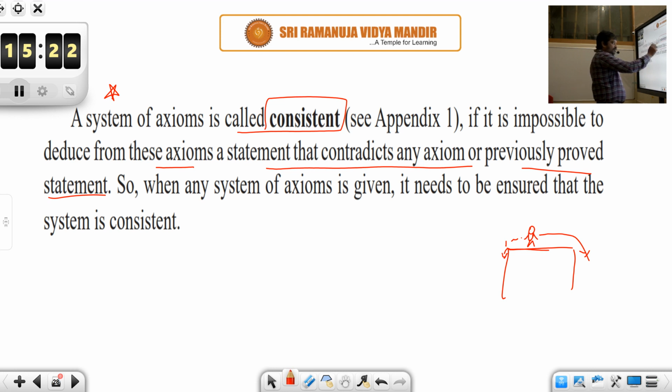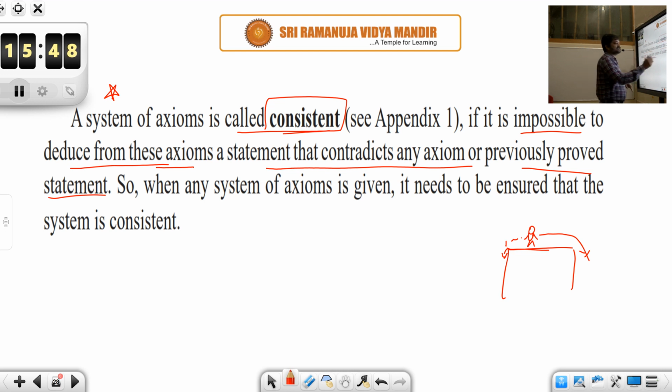A system of axioms, we call it consistent only if it is impossible to deduce from these axioms a statement that contradicts any axiom. Whereas in this example we are deducing something that contradicts it, because you walk any distance, you will not fall. So it proves that earth is not flat and earth is round in nature.